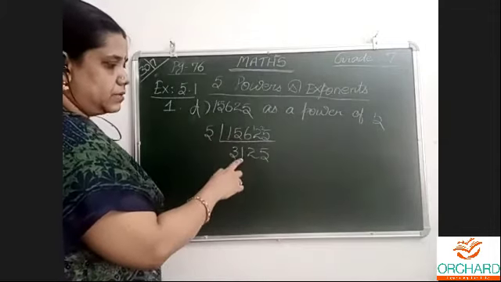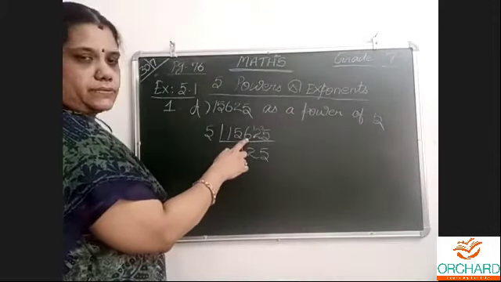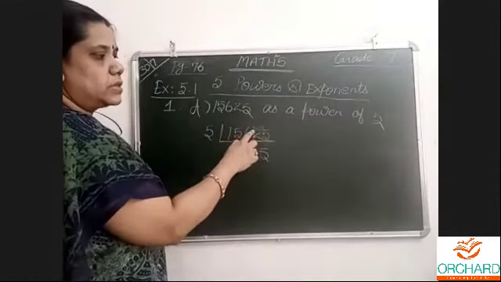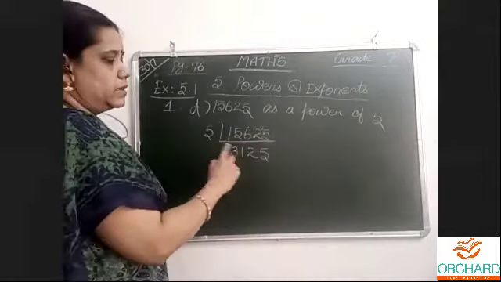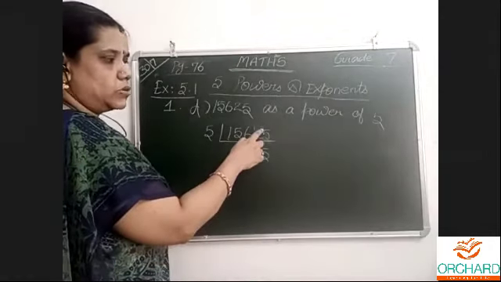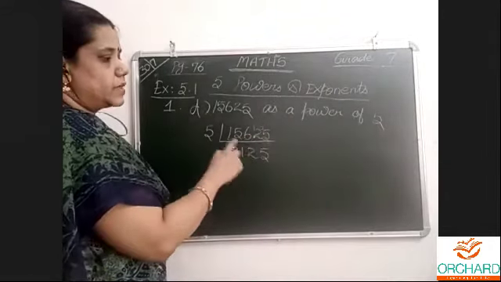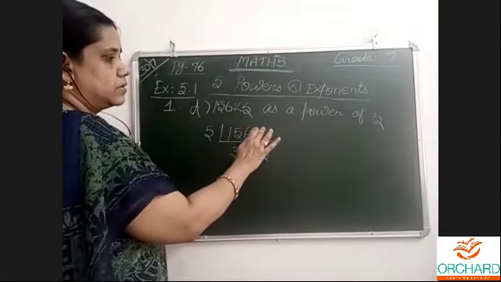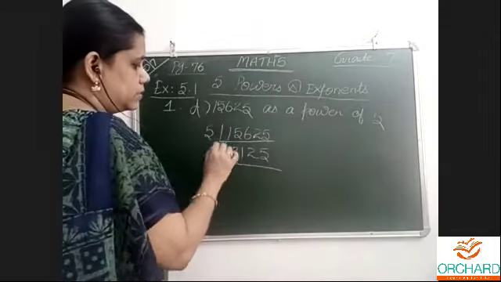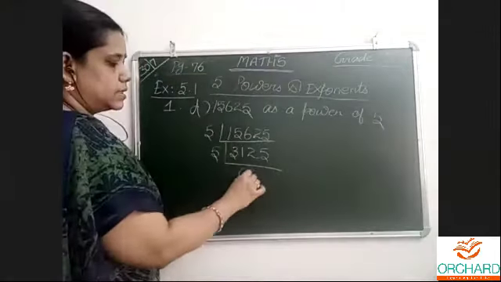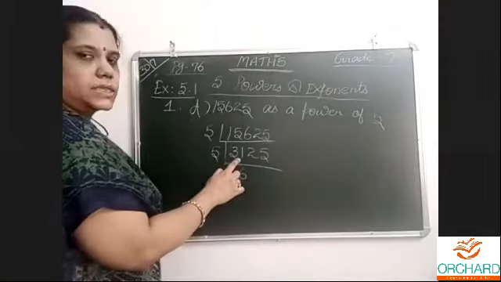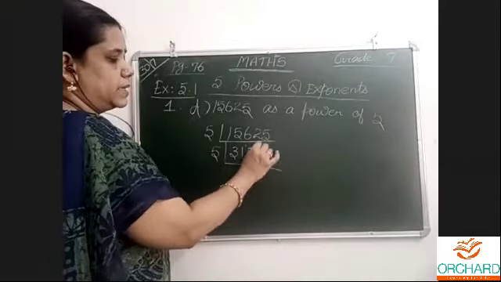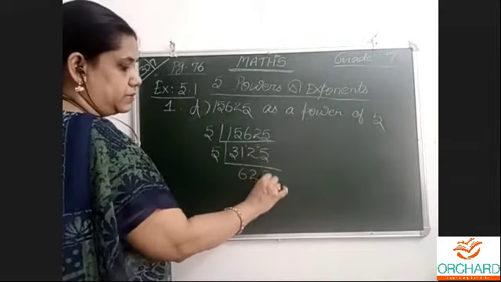3 5s are 15, 1 5s are 5, 6 minus 5, 1. So 1 carry, that carry comes on top and attaches to the next number, 12. 5 2s are 10, remainder 2. That 2 must be written like this. 5 5s are 25. Only use 5. 6 5s are 30. 31 minus 31. 1 here, carry. 12. 5 2s are 10. Remainder 2 here. 25. 5 5s are 25.